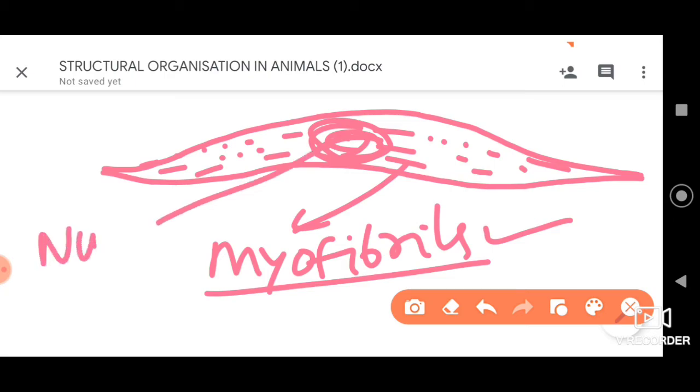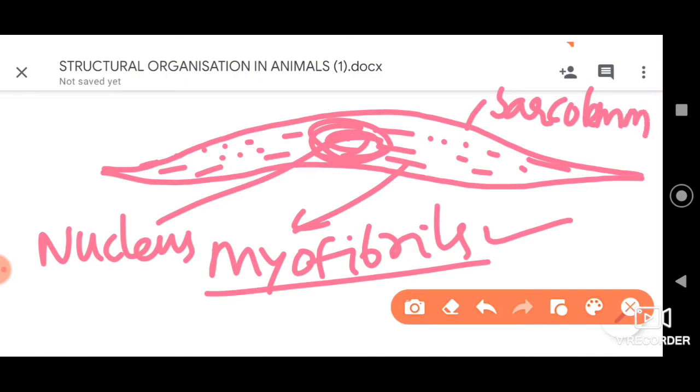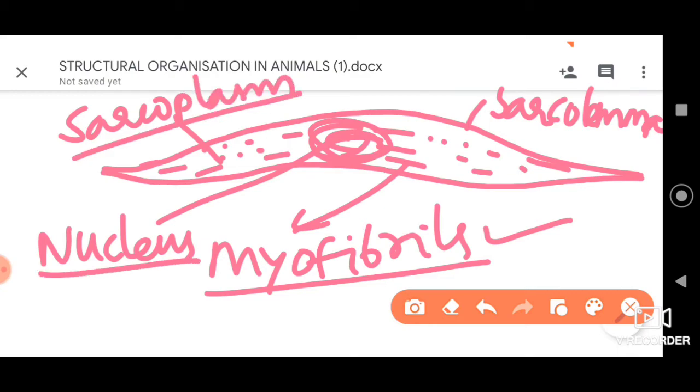This is the nucleus. I have already told you that the plasma membrane of the muscle fibers is called sarcolemma. So this is the sarcolemma of the non-striated muscle, and the cytoplasm is called sarcoplasm. Remember, this is the structure of the non-striated muscle.